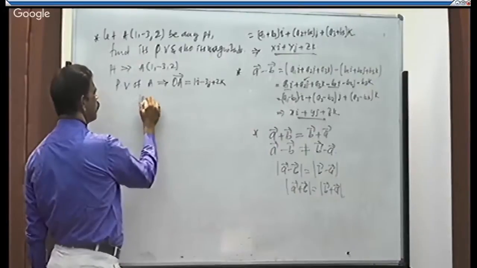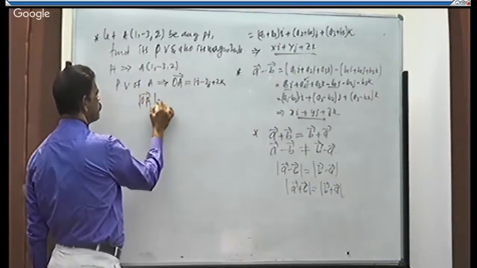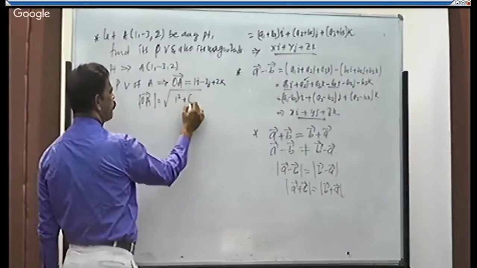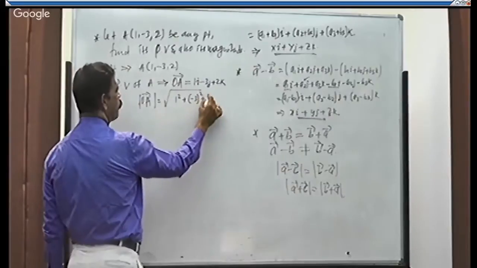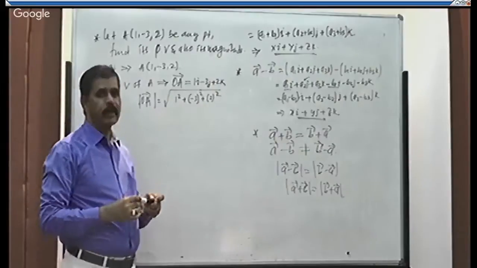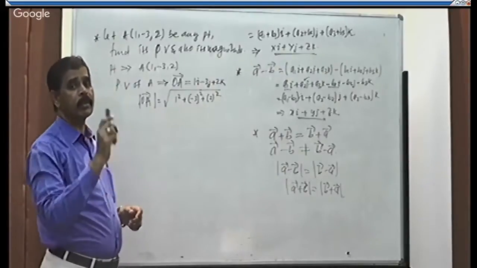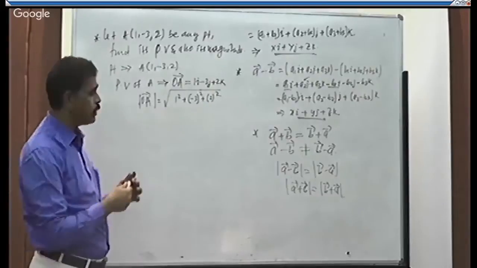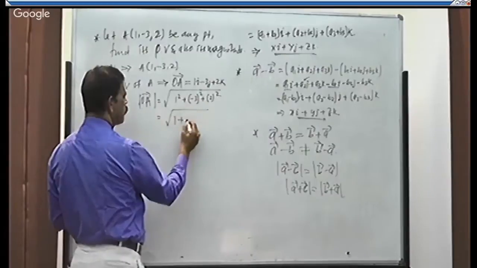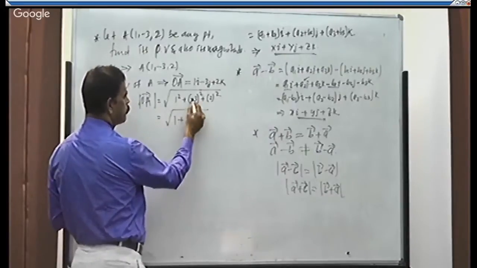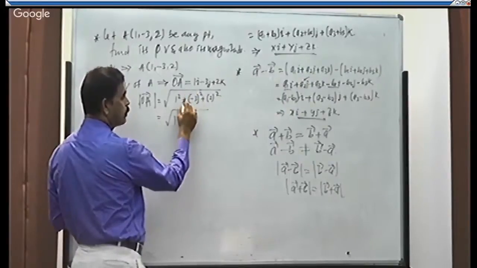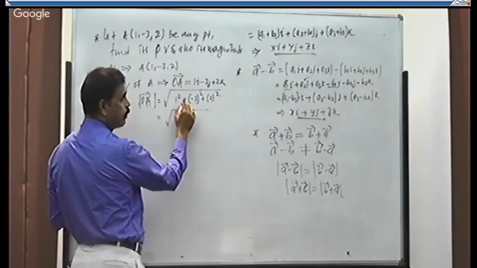Then magnitude of position vector is what? Magnitude of position vector is root of 1 square plus minus 3 square plus 2 square. So what is magnitude of a vector xi plus yj plus zk? It is root of x square plus y square plus z square. Correct? Now it is equal to what? Root of 1 square is 1, plus minus 3 square is what? 9. Don't multiply this sign with this sign, because first we have to square it, then it should be multiplied with this plus.